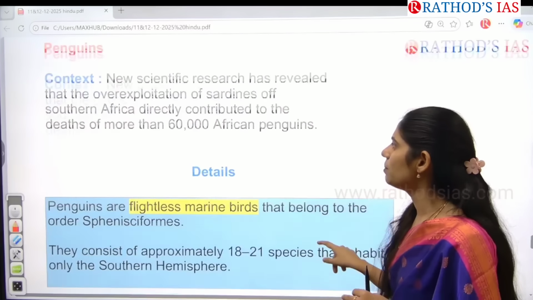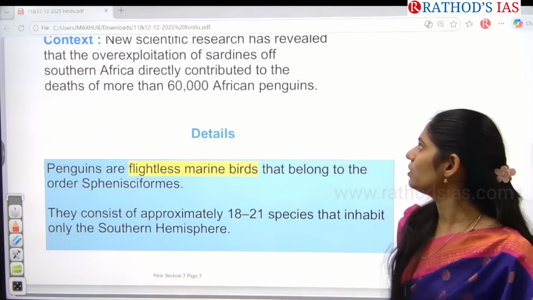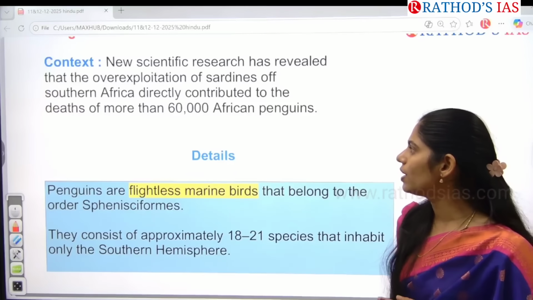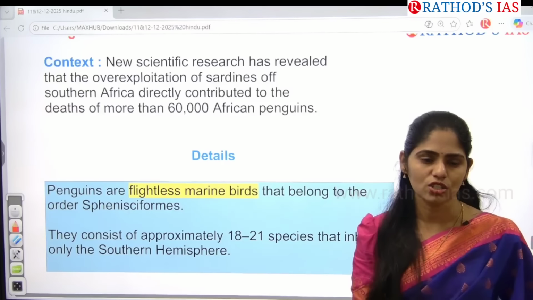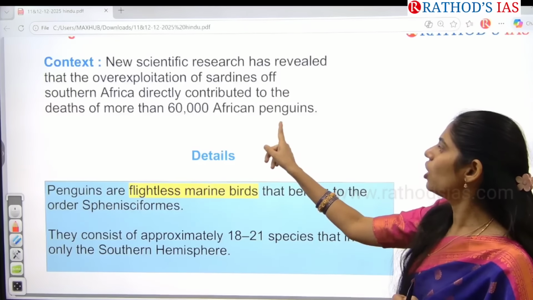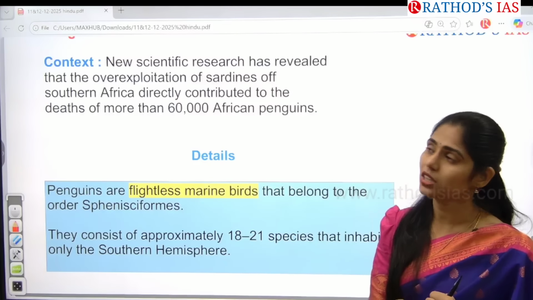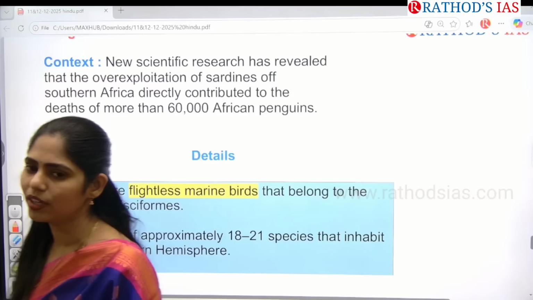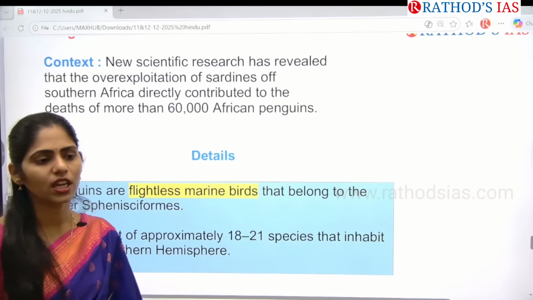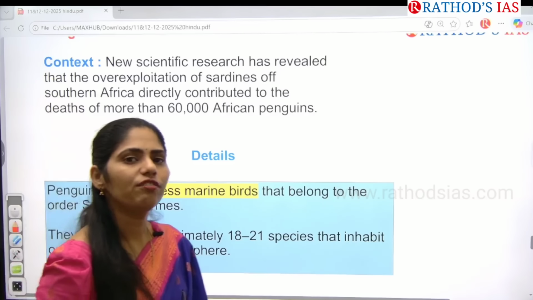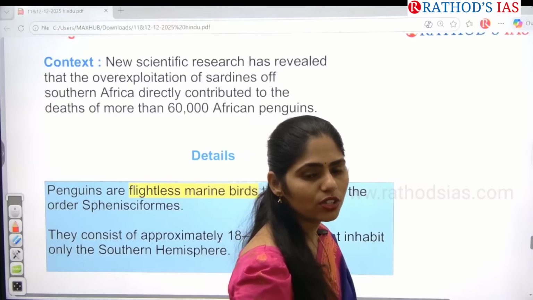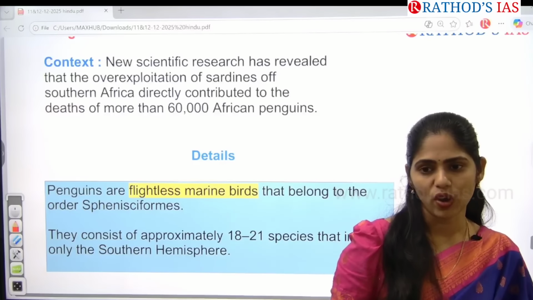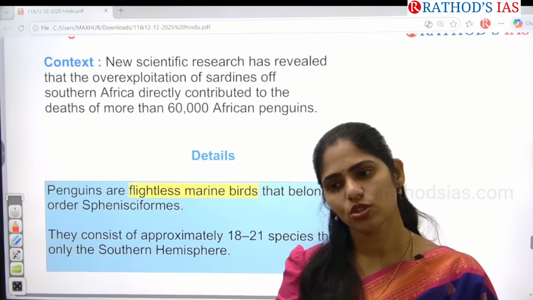Okay, next topic is about penguins. There is one new scientific research saying that over exploitation in the South Africa region, especially mines, is contributing to the deaths of around 60,000 African penguins. This topic is very important whenever you are writing any mains answer regarding conservation of biodiversity or how mining will be impacting the environment. In those areas you can use this article.